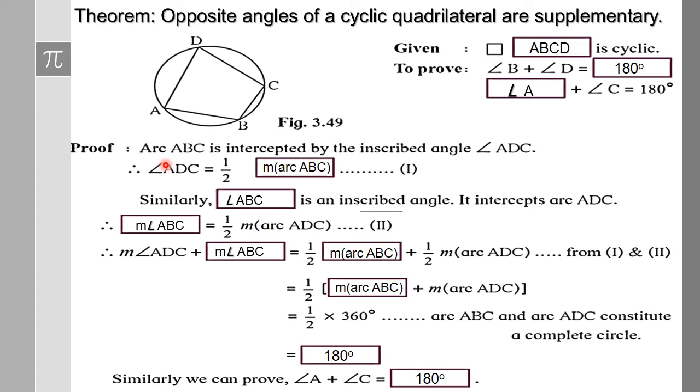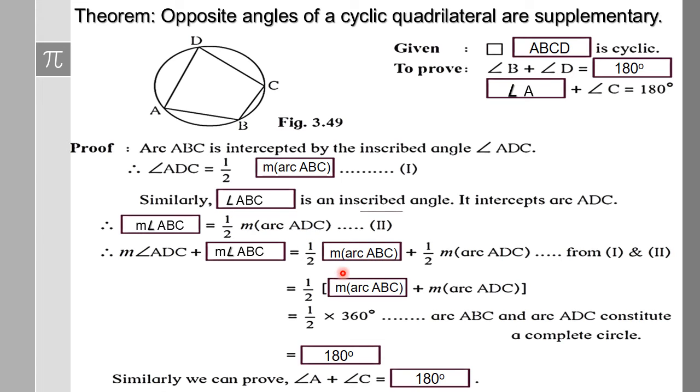Now for the proof, arc ABC is intercepted by the inscribed angle ADC. So angle ADC is half the measure of arc ABC by the inscribed angle theorem. That is the first point. Next, similarly, angle ABC is an inscribed angle and it intercepts arc ADC. Again applying the inscribed angle theorem, the measure of angle ABC is half the measure of arc ADC.